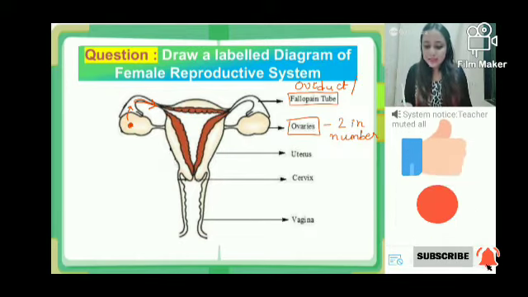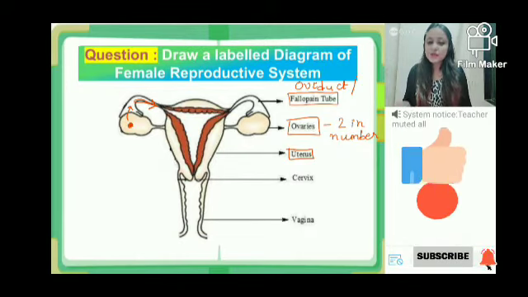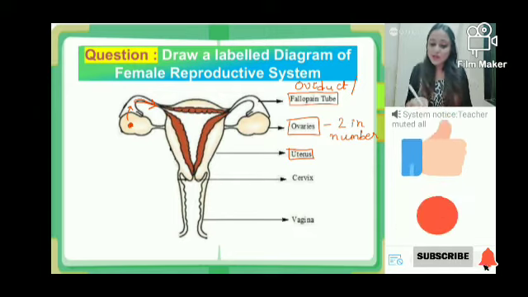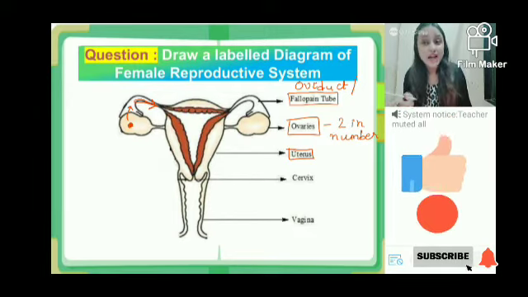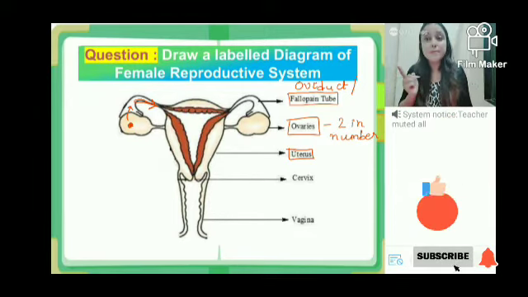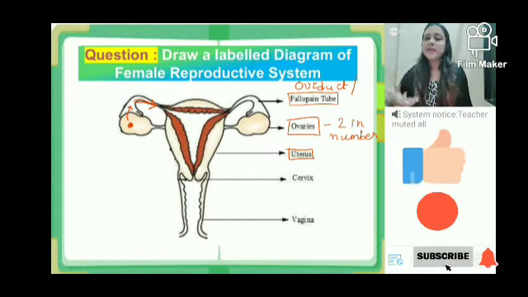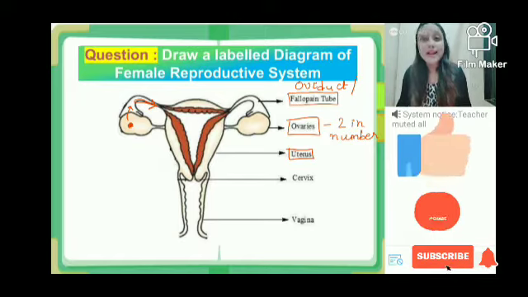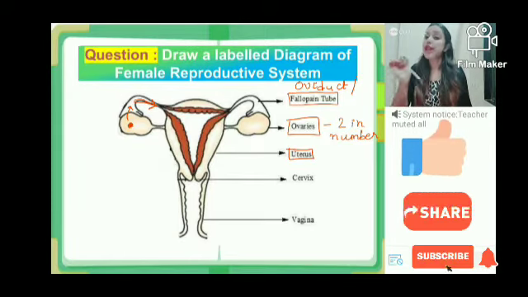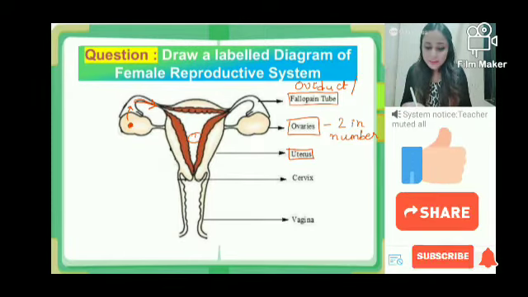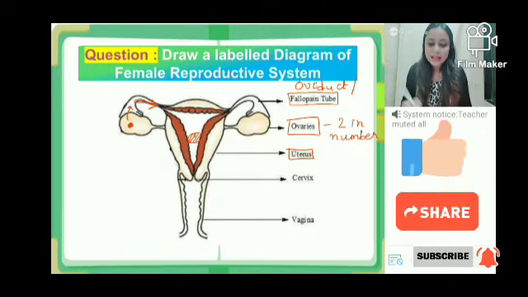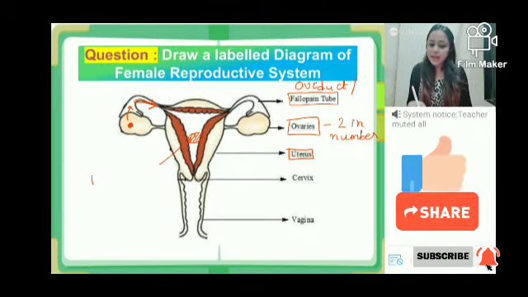The next part is known as the uterus. The uterus is important because it is the part where the development of the baby takes place. We know that human babies require approximately 9 months for development, and this development takes place in the uterus.